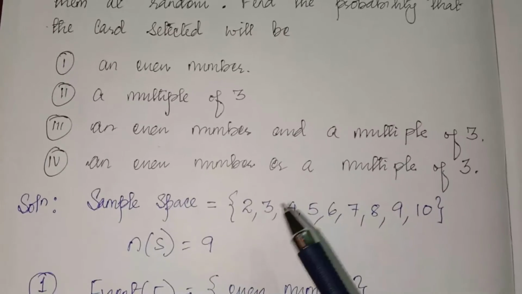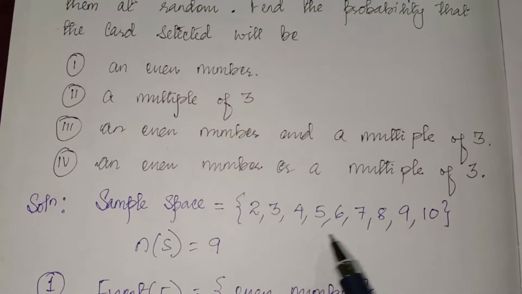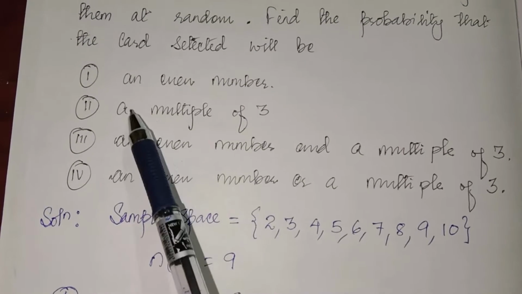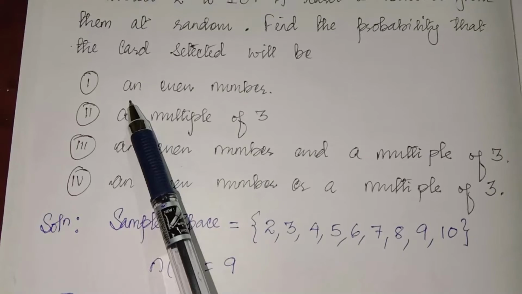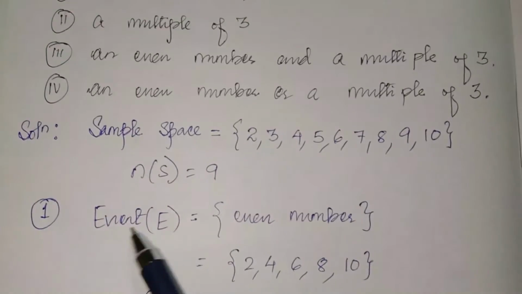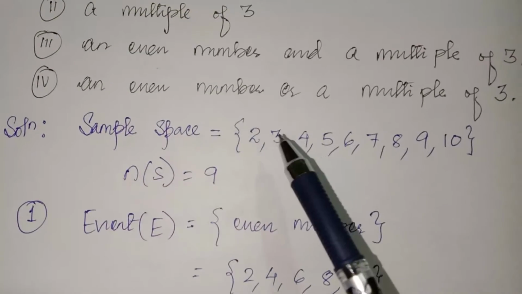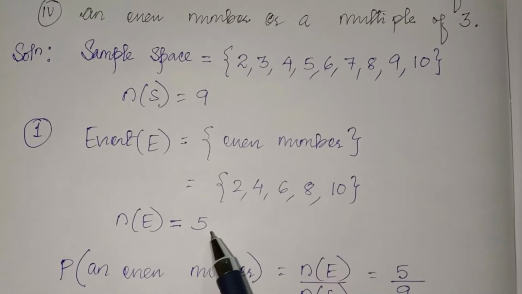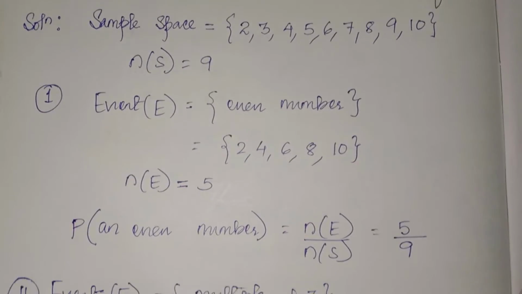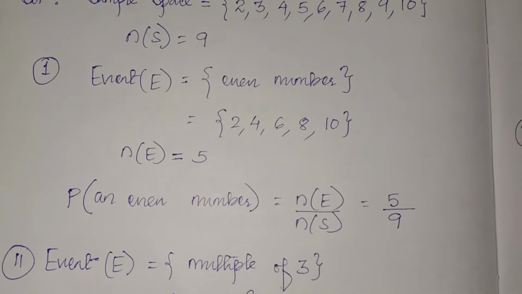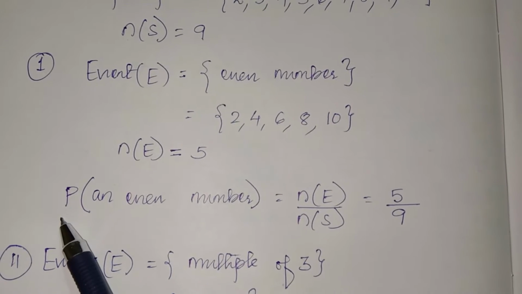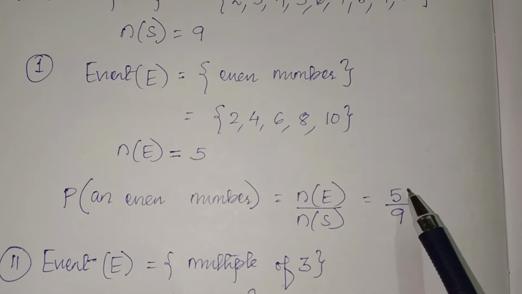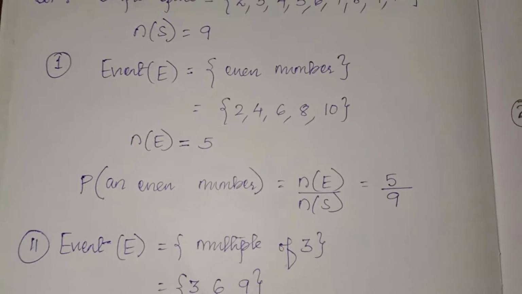Now the first part is this. If you select a card randomly without looking at the card, what is the probability that the card will be an even number? First we will write here even numbers. What are the even numbers? 2, 4, 6, 8, 10. So there are 5 cards which are marked with even numbers. So probability of an even number, formula is NE by NS, so 5 divided by 9.